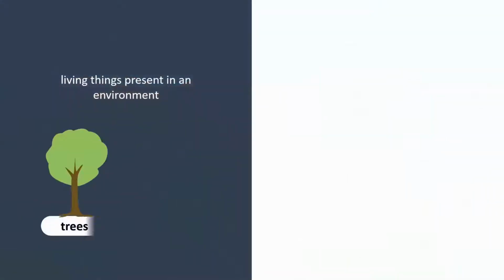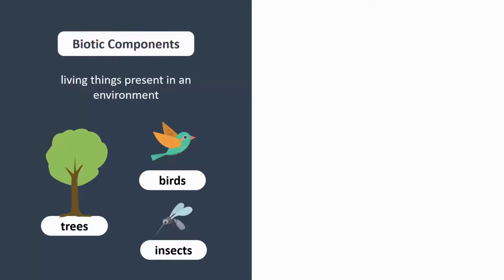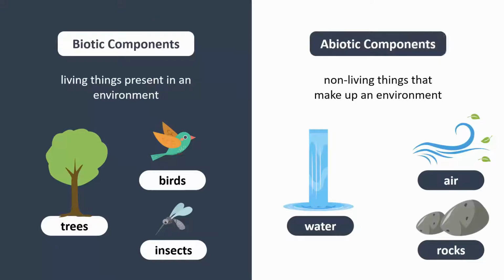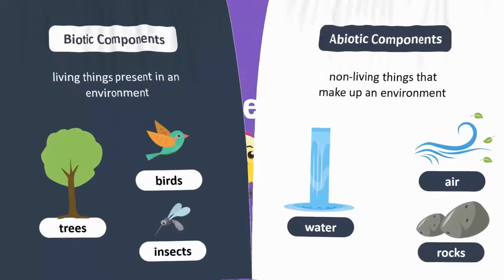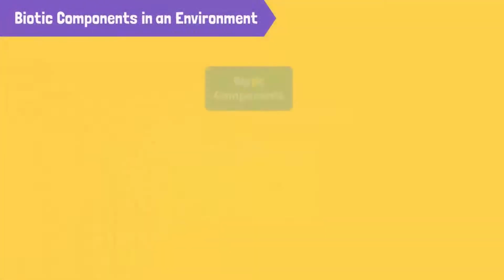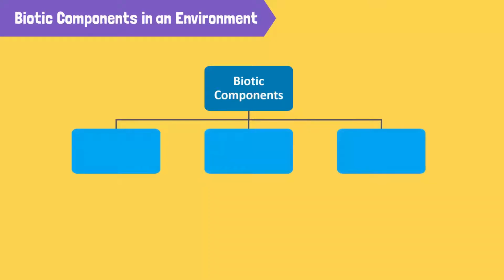The living things in our environment are referred to as biotic components of the environment, whereas non-living things that make up an environment are called abiotic components. Let's take a closer look. The biotic components of the environment are sorted into 3 groups or levels based on their role in the environment. The first group or level are called producers.